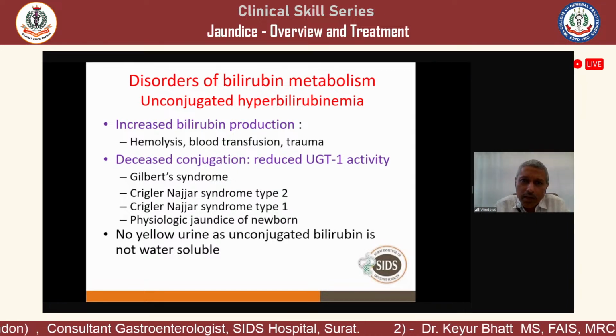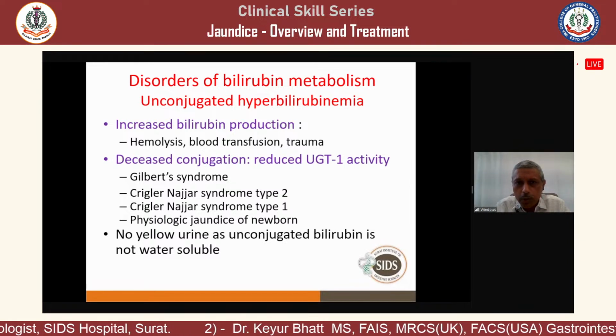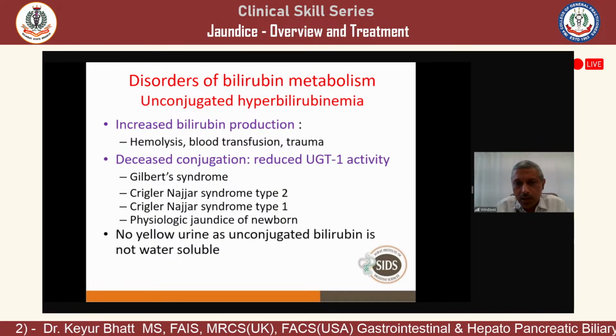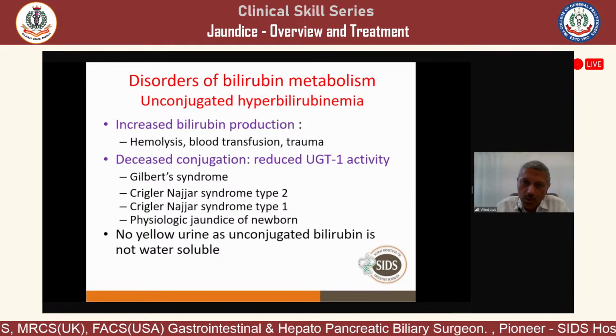Now, the difference between indirect and direct bilirubin is that indirect bilirubin is not water soluble. So in children or even adults with indirect hyperbilirubinemia, the urine will not be yellow because it is not excreted in the urine.